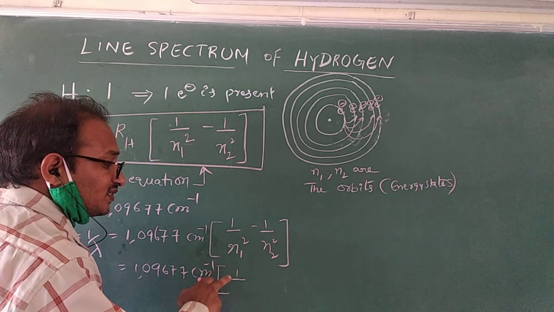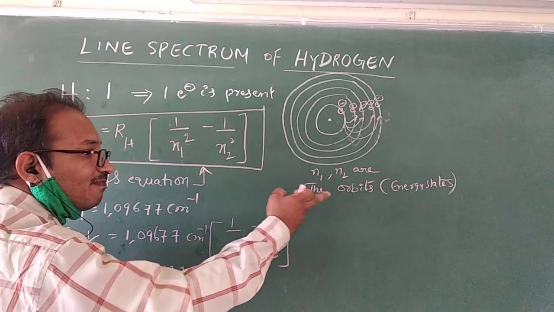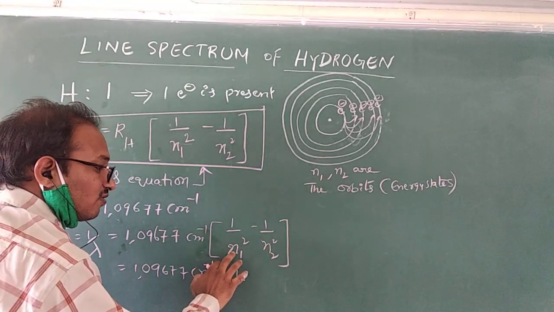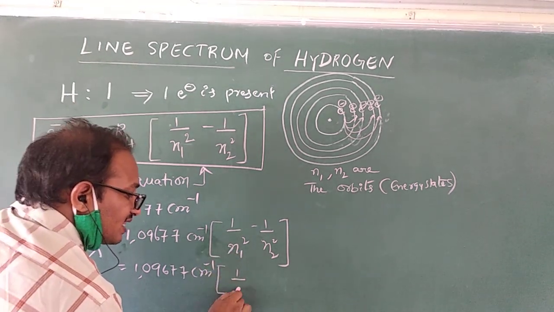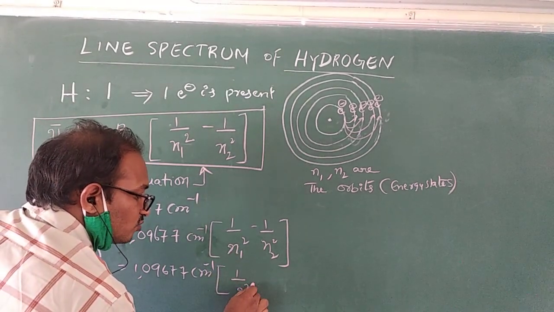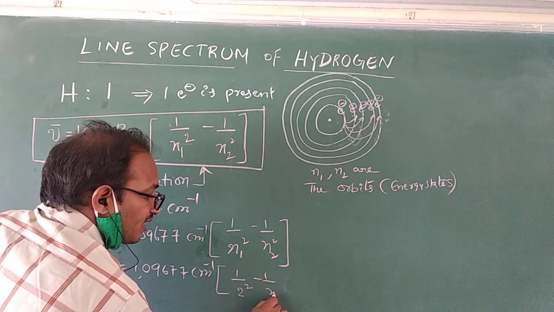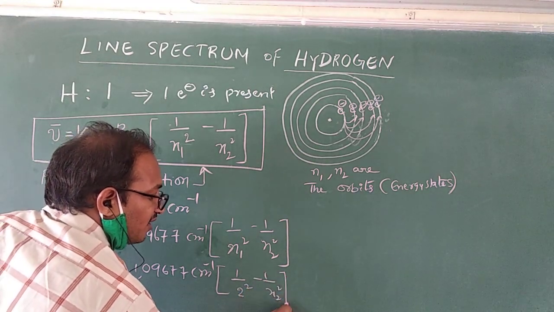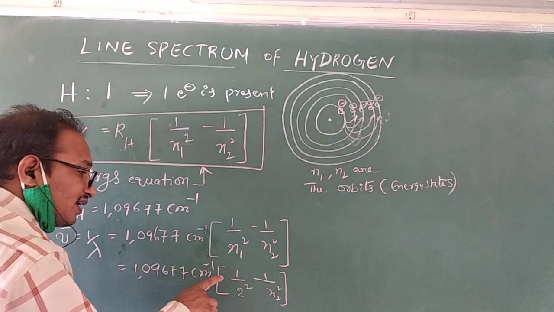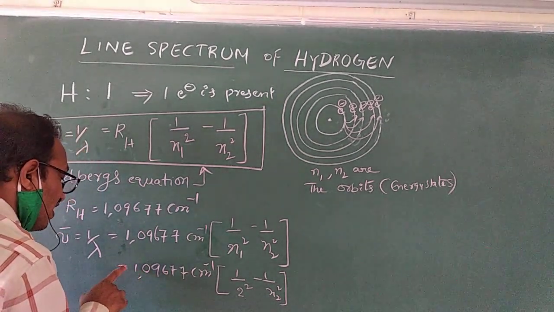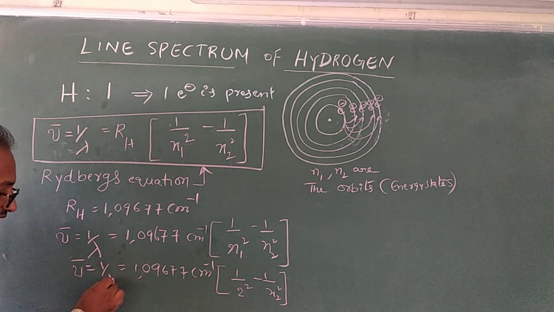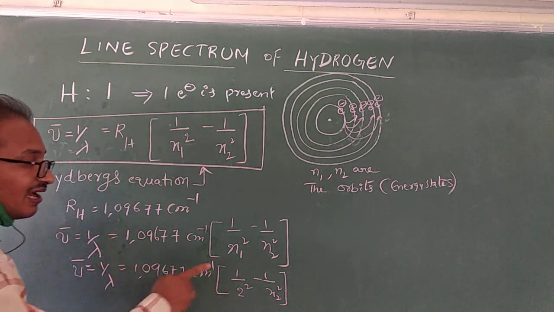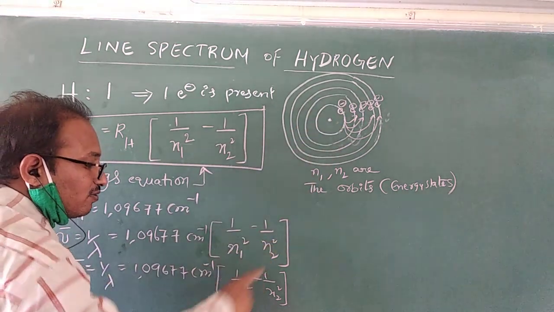In that, when the electron is jumping from a higher orbit to the second orbit, n1 I can consider as 2 square, 1 by 2 square minus 1 by n2 square. This is the formula to find the wave number, 1 by lambda, when the electron is jumping from a higher orbit to the second orbit.